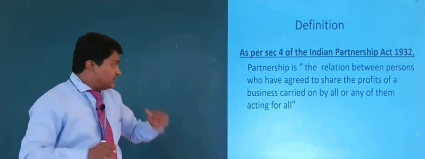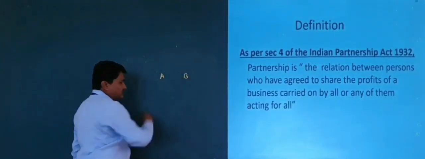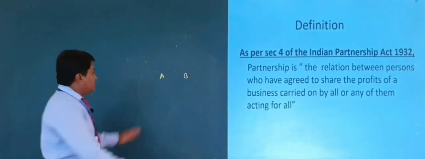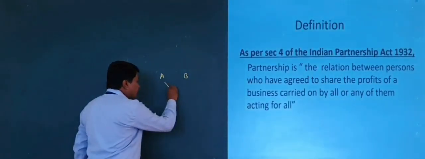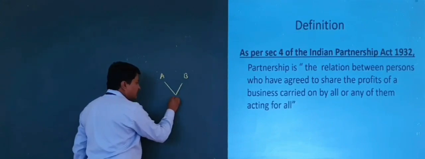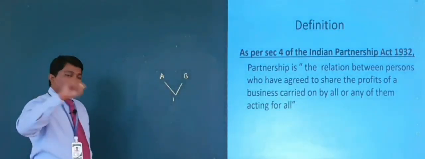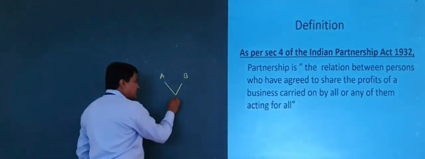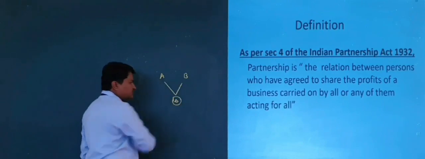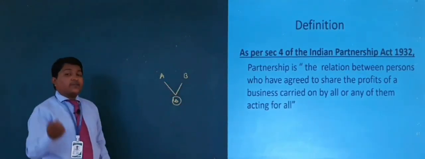It means here A and B are persons. They come together and start a business. That is a partnership business. This business is carried on by whom?